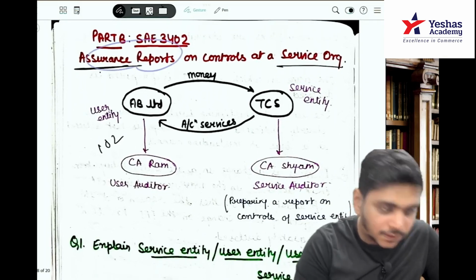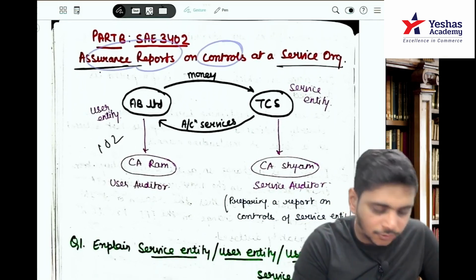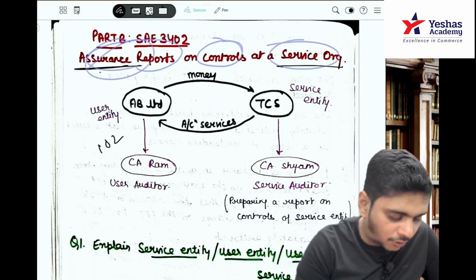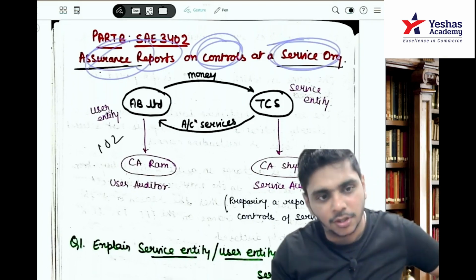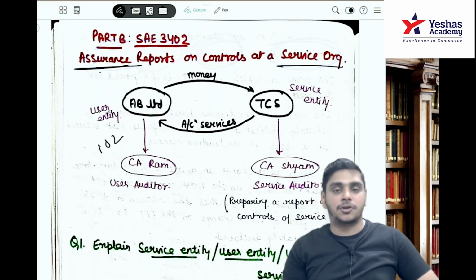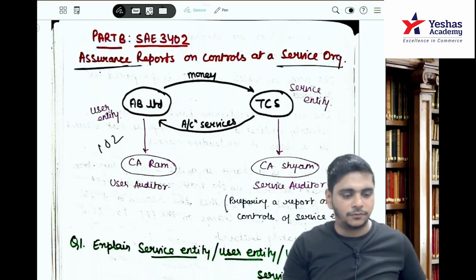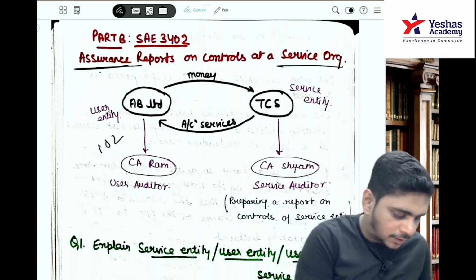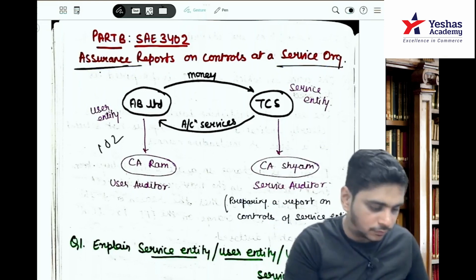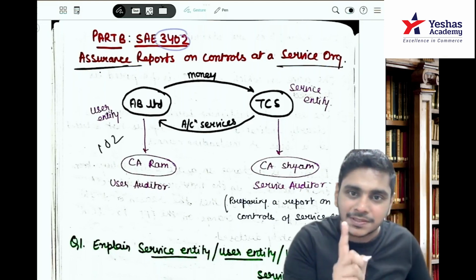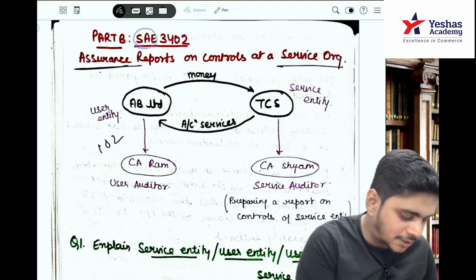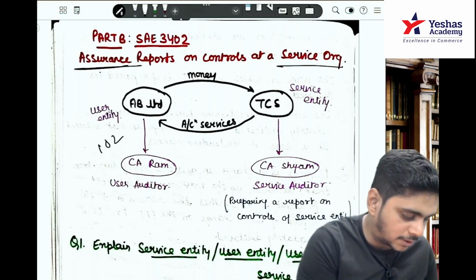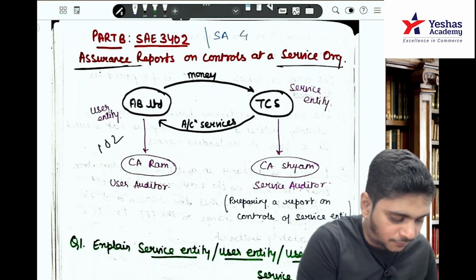It is an assurance report on controls at service organization. So today we'll be starting with general auditing principles, chapter number 2 from the module. We'll be doing that also today. There I'll be teaching you 402. So 3402 and 402 are similar. This is Standard on Assurance Engagement 3402 and that is SA 402.